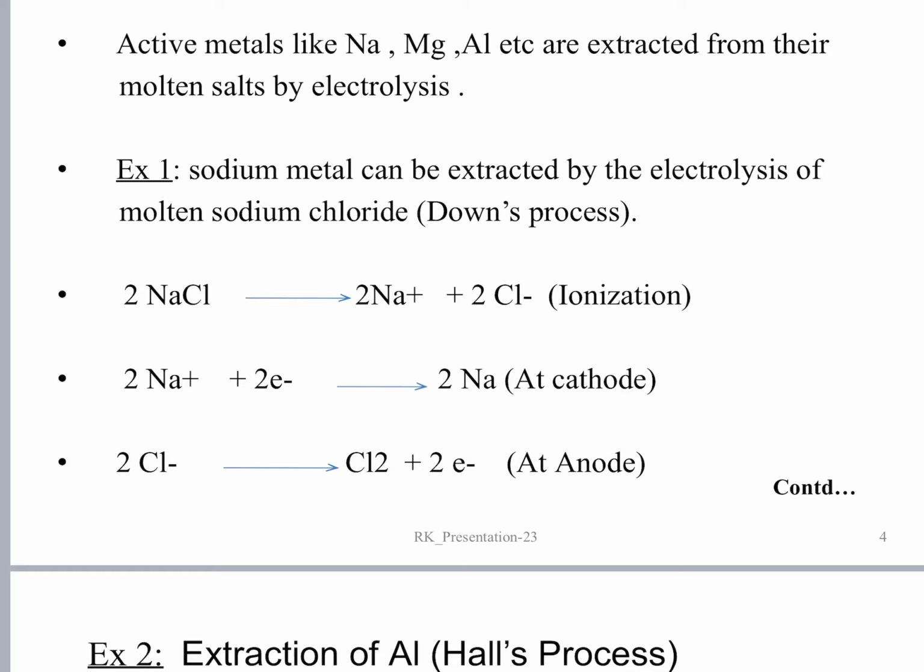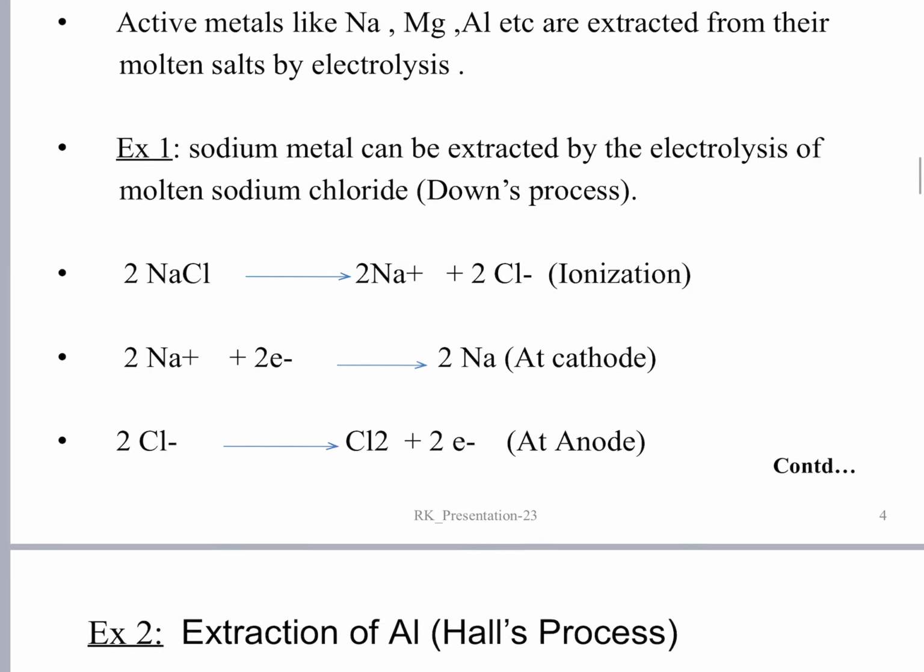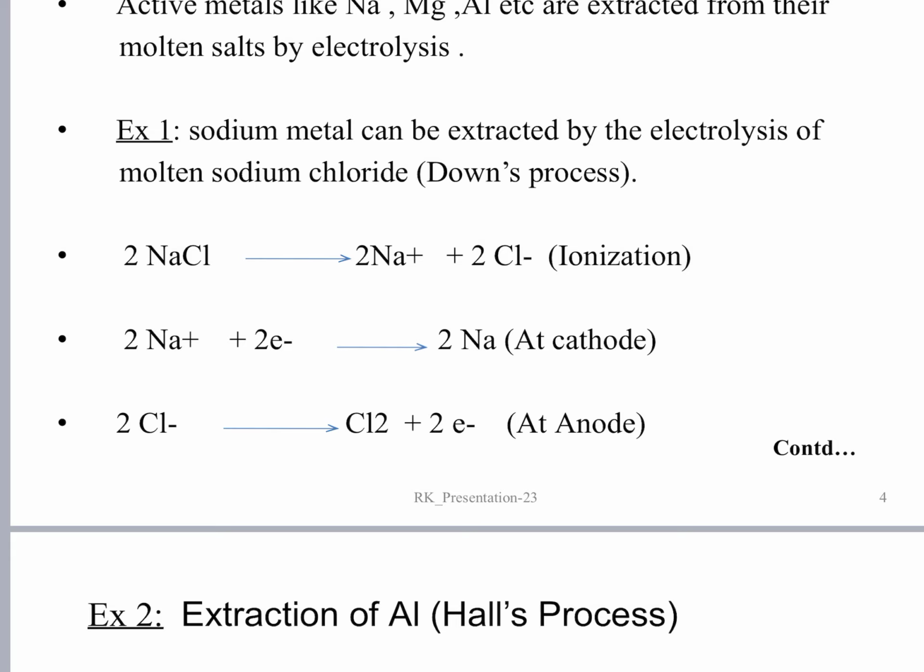The positively charged electrode is called the anode, while the negatively charged electrode is called the cathode. On passing the electricity, the positively charged sodium ions will move towards the negatively charged cathode.